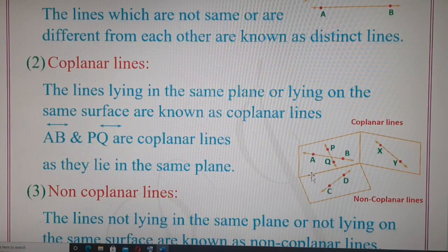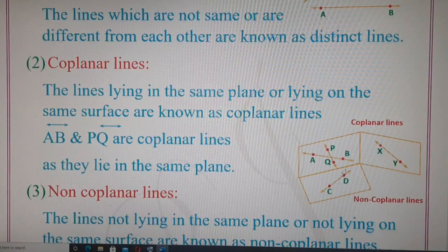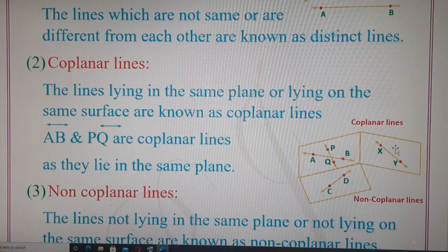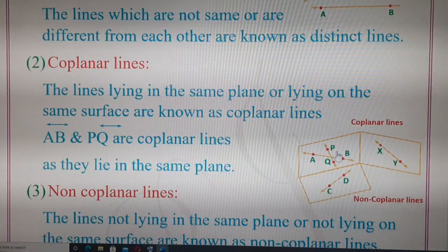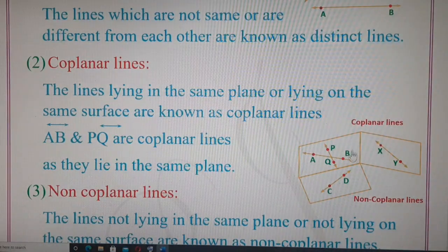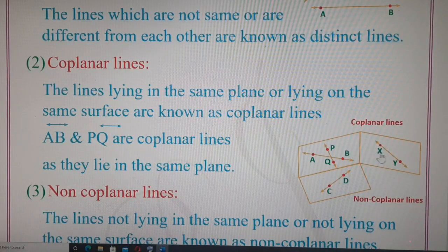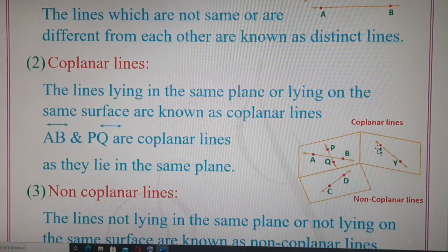So if we think about a room which has different walls, there are 4 walls in a room, and there is a floor and there is a ceiling. The ceiling is a surface, the floor of the room is a surface, the 4 walls of the room are different surfaces. If we look at these 3 planes, we can compare them with 2 walls of the room and the floor of the room.